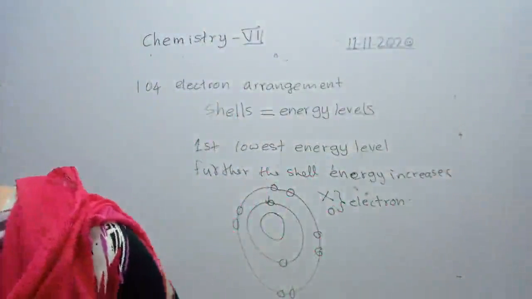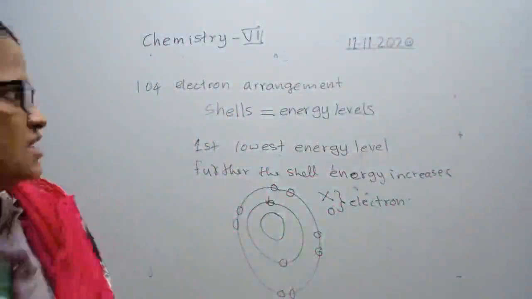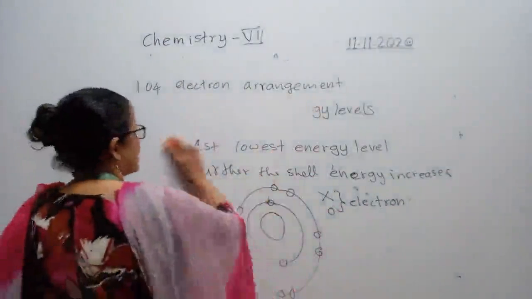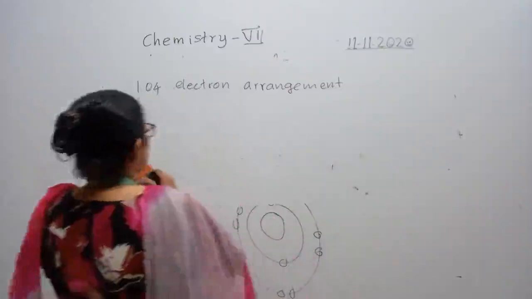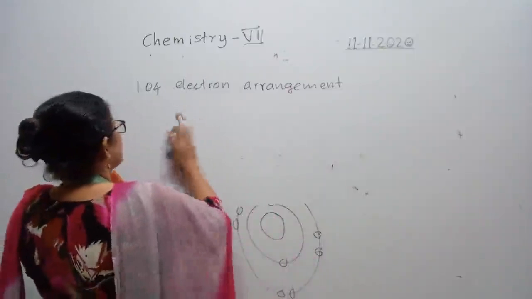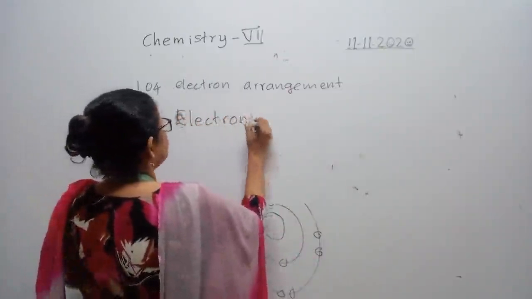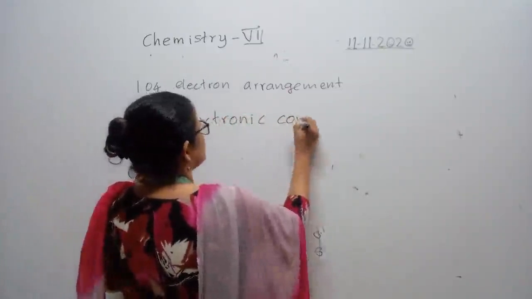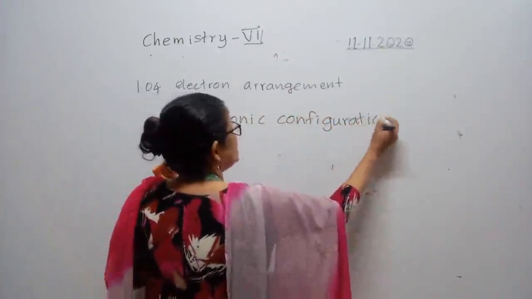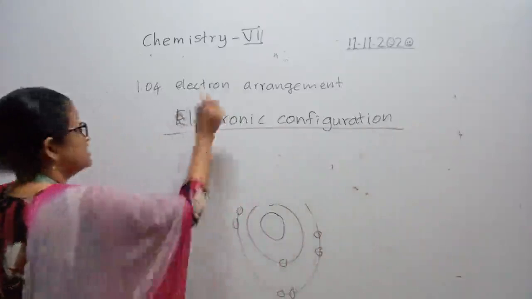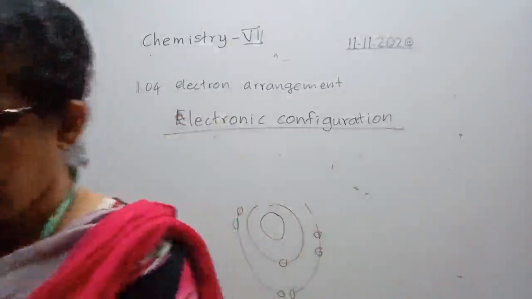Okay. Electronic configuration of the periodic table. Electronic configuration means arrangement of electrons in each shell. Right, at first 20 elements are given. Electronic configuration means the arrangement of electrons in each shell of the atom.